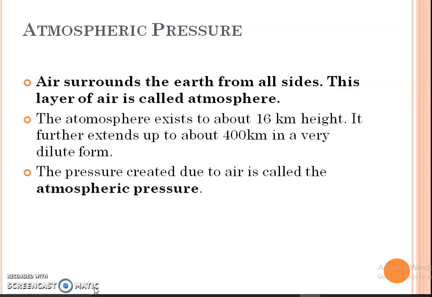Imagine that a very long hollow cylinder of unit cross sectional area is standing on the surface of the earth and it contains air. The weight of the air is the force applied in the direction of the center of the earth. This means that the atmospheric pressure is the ratio of the weight divided by the area of the surface.